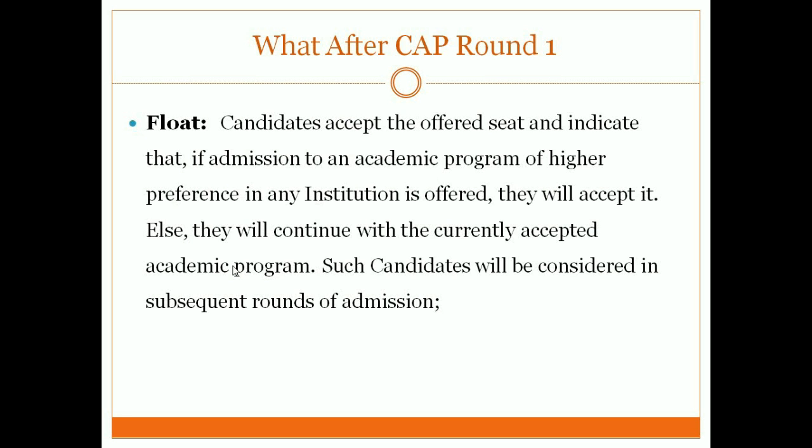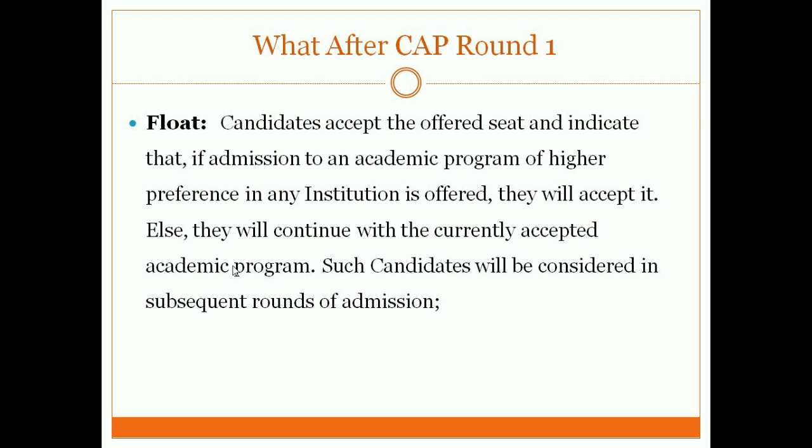The most important option is the float option. Now what does float mean? Whatever college you have got, I'm okay with that college. If you ask me, will you take admission this year in that college, I might say yes. But still I want to check whether I'll get a better college or not, then you should choose the float option. Now looking at all these three options, please understand, you just have to pay 5,000 rupees at the admission reporting center. After paying 5,000, your seat is blocked for yourself for that college, and they will check whether you're getting a better seat or not in the float option.